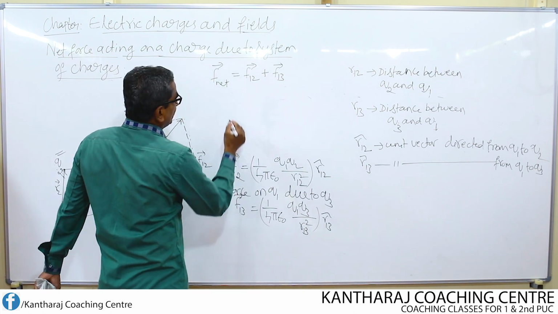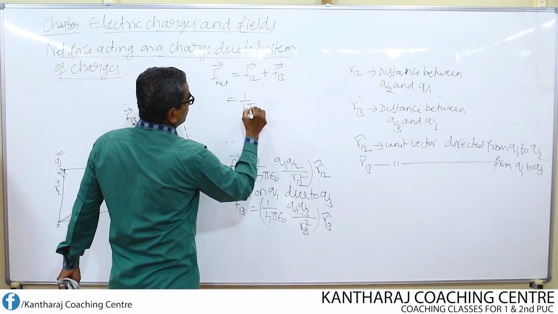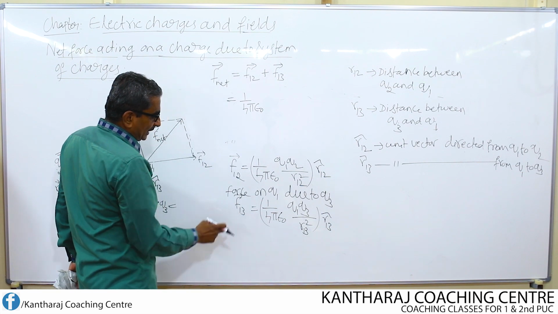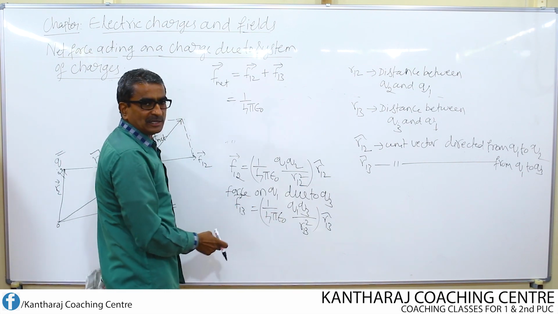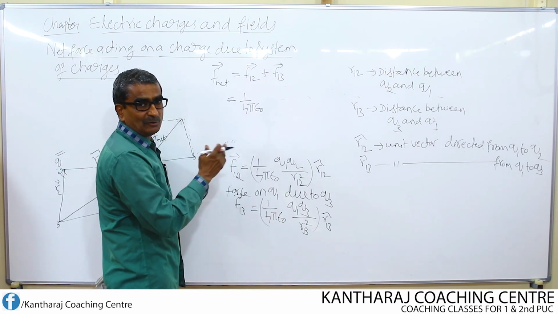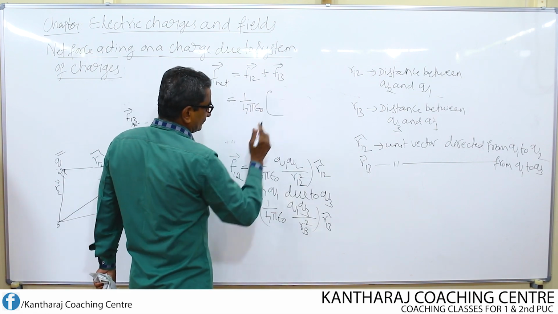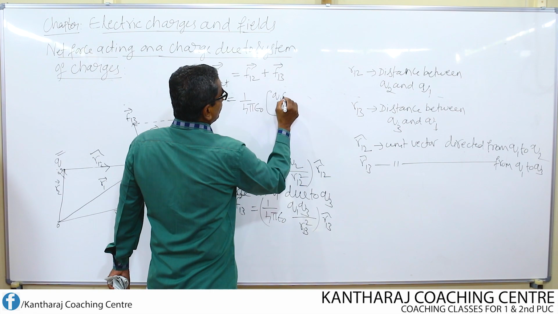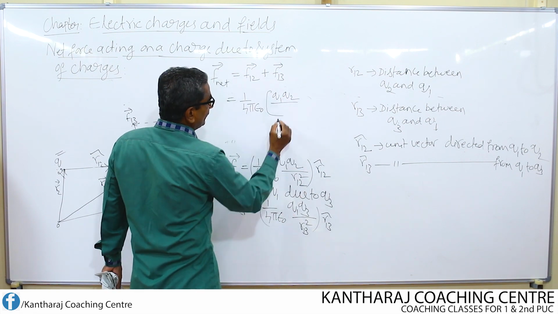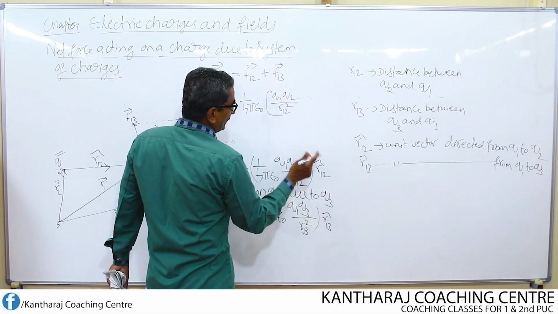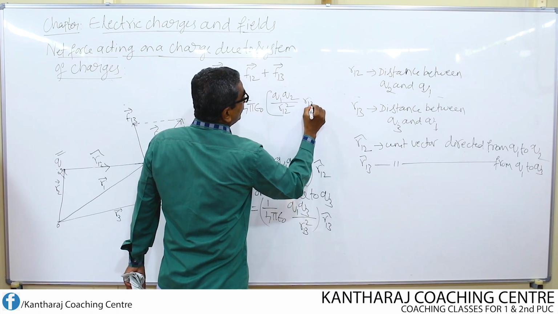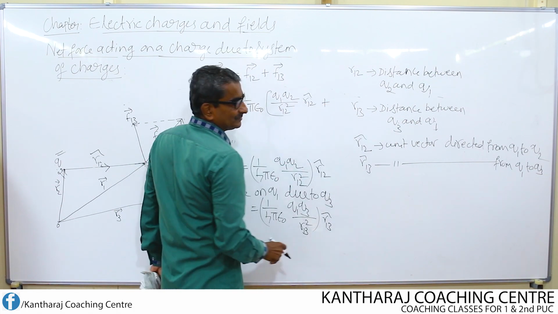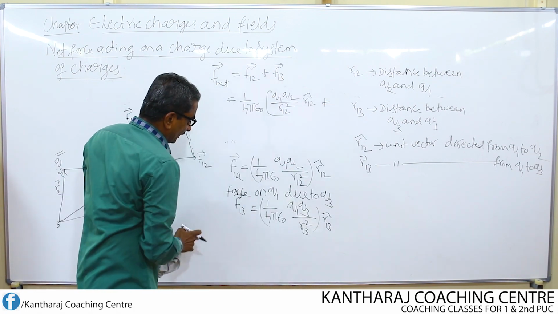What is F12? F12 is 1 over 4 pi epsilon naught. Even in F13, 1 over 4 pi epsilon naught is there. So I remove 1 over 4 pi epsilon naught as a common factor. What is left now? Q1 Q2 divided by R12 square into R12 cap plus. What is F13?